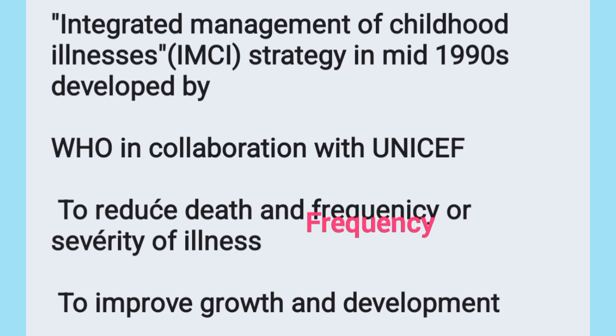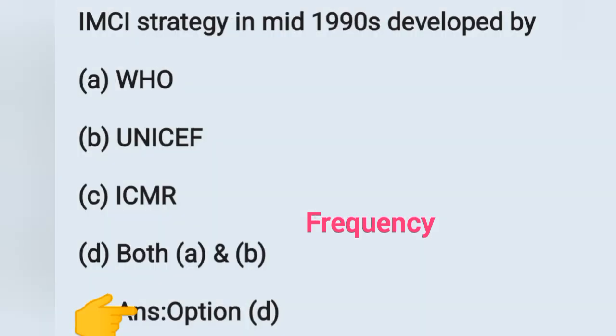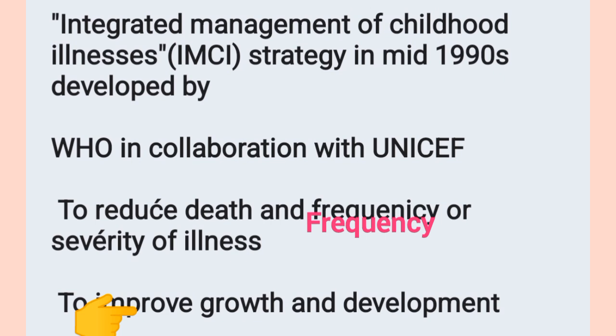So here the correct answer will be WHO and UNICEF, that is both A and B. And the main purpose of this scheme is to reduce death and frequency or severity of illness and also to improve growth and development.